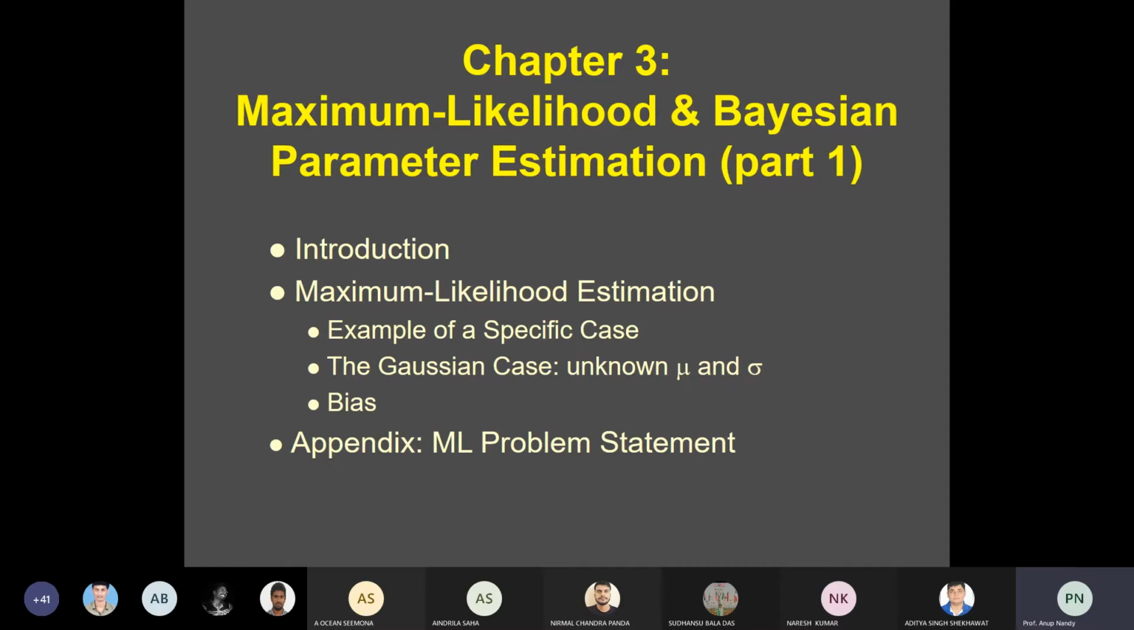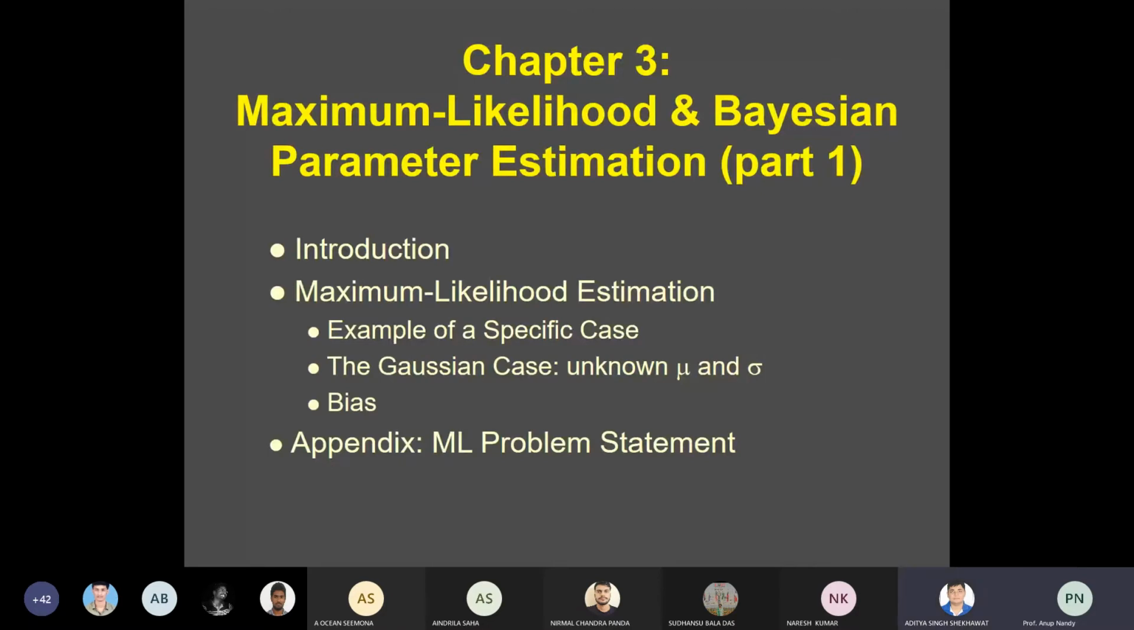And on the other hand, the Bayesian methods view the parameters as random variables. In the MLE the parameters are fixed, but here they are random.